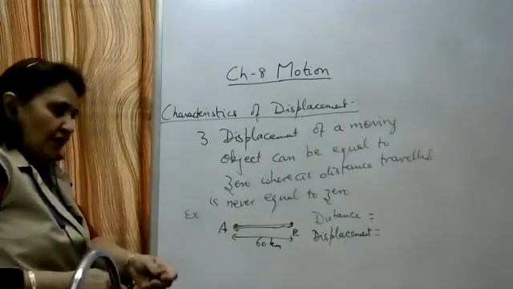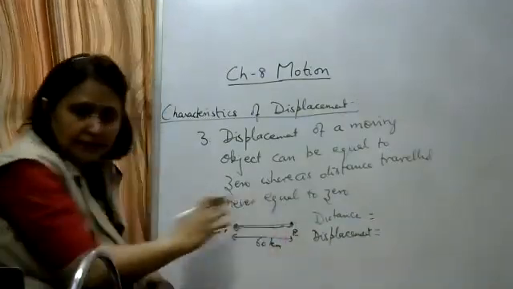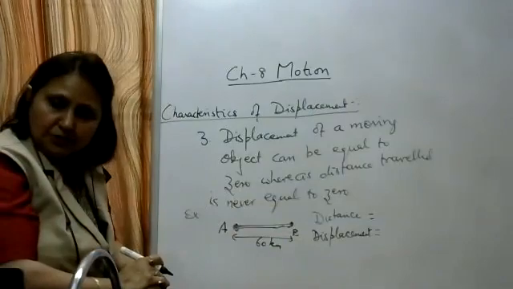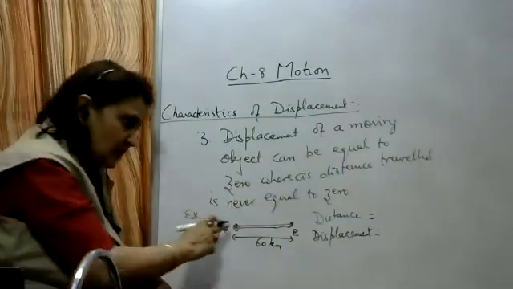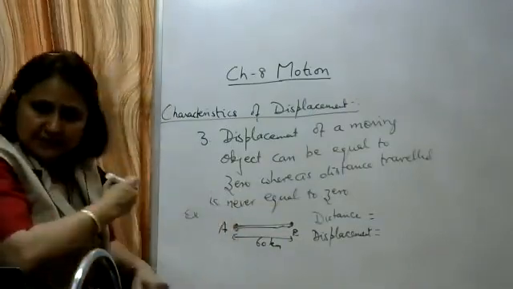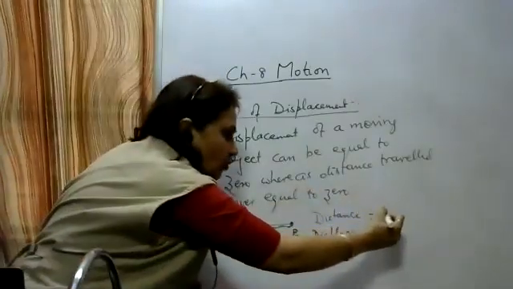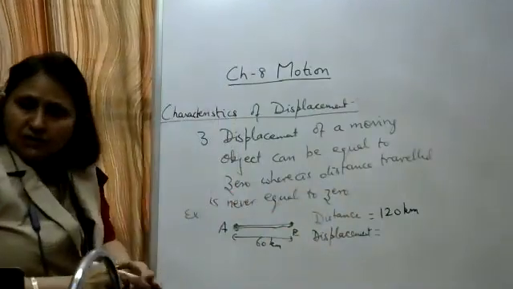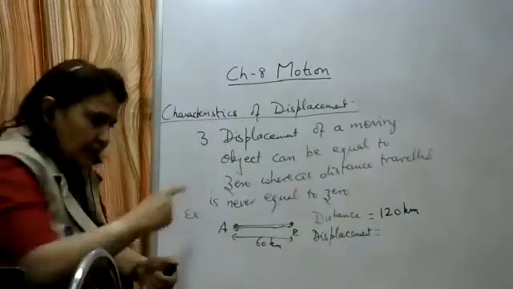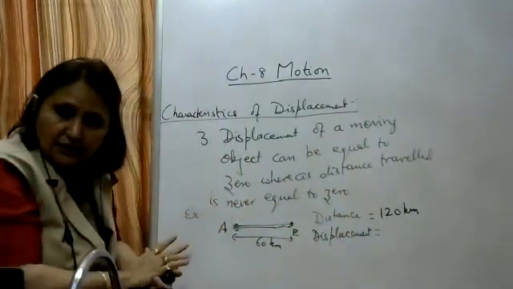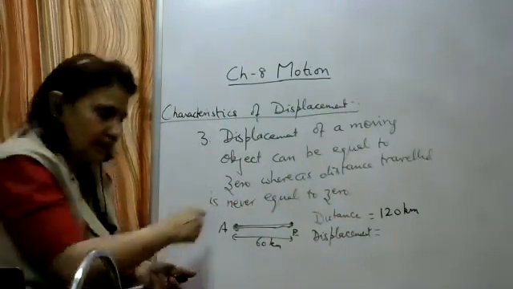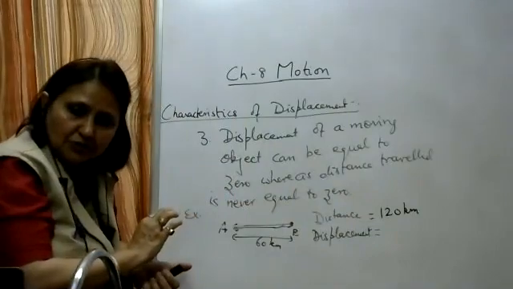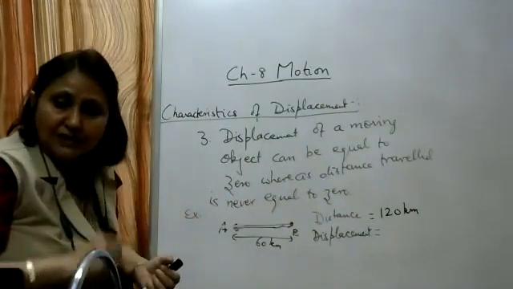Written? Okay, what is the distance traveled? Path length A to B, 60 kilometers. Again returned back, B to A, 60 kilometers. So the distance traveled is 60 plus 60 kilometers, that is 120 kilometers. Now what is the displacement? Initial position is A, final position is also A. It went and came back, so the final position is also A. Now, how do we define displacement?